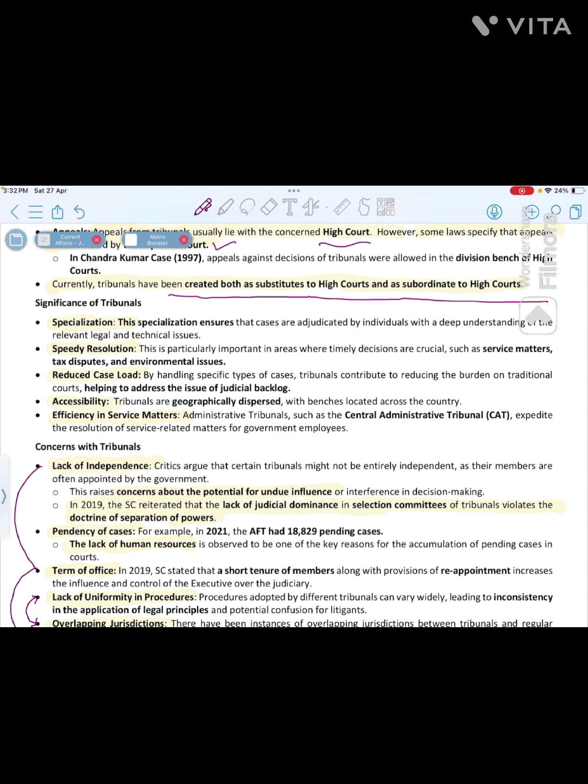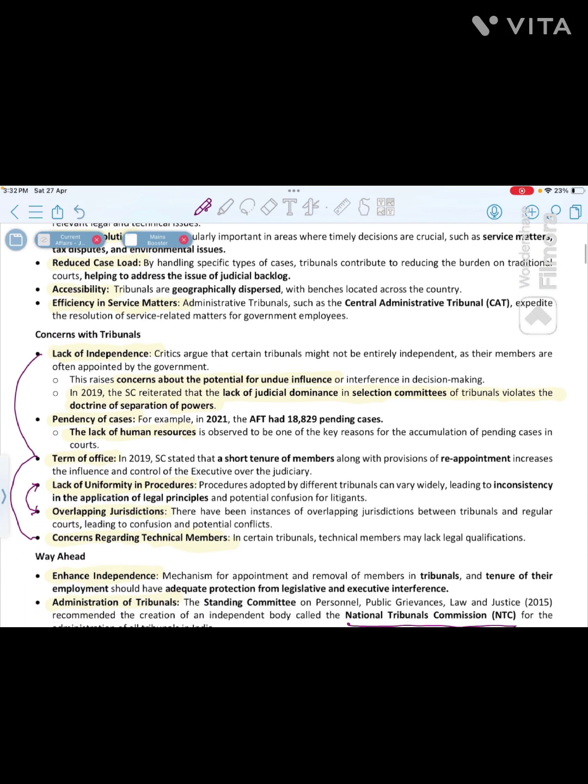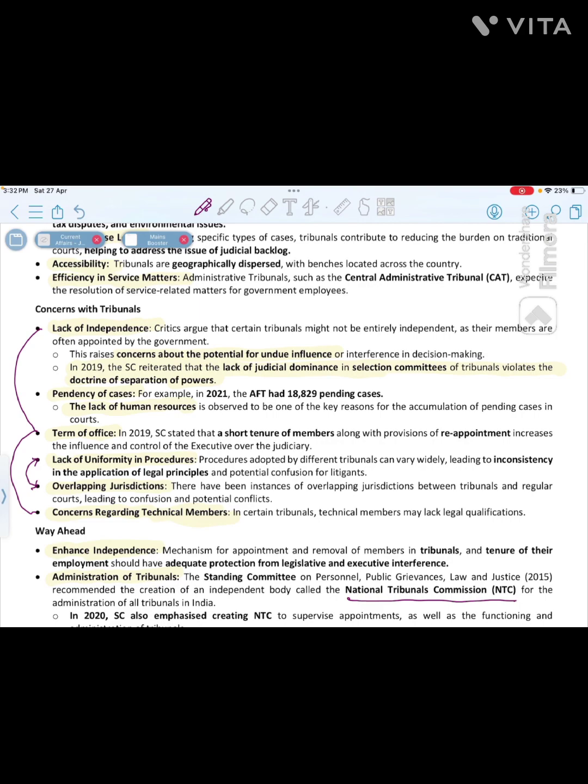And यहाँ पे judiciary का case load reduce होता है, और यहाँ पे geographically diverse होते हैं, like different benches होती है, तो easy access रहता है. It's not like the Supreme Court कि वहाँ पे हमें हर बार दिल्ली सीट्स पे जाना पड़ेगा, right? Efficiency in the service matter. Okay, that is fine. What are the challenges? Like what are the concerns?